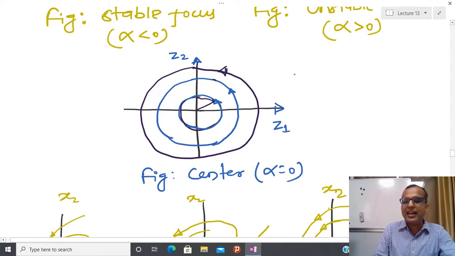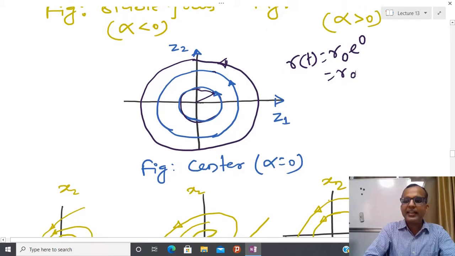because you can see that r(t) is r0 e to the power alpha t, and here alpha equal to 0 means r(t) equals r0. So this is decided by the initial condition. Based on the initial condition, you have different phase portraits in this particular Z1 and Z2 plane. Similarly, I have already told you that the name of this is called a center.